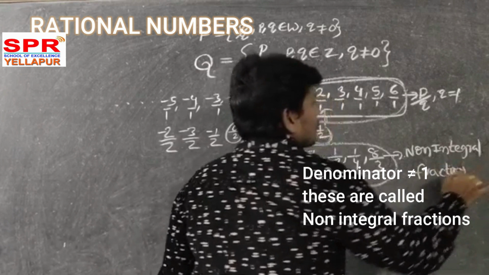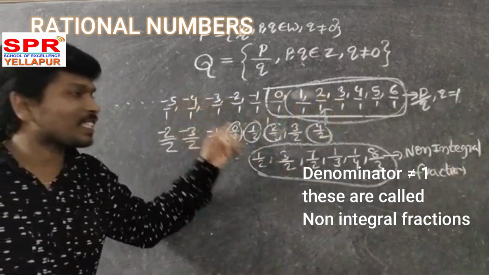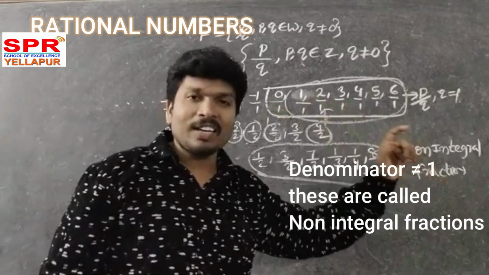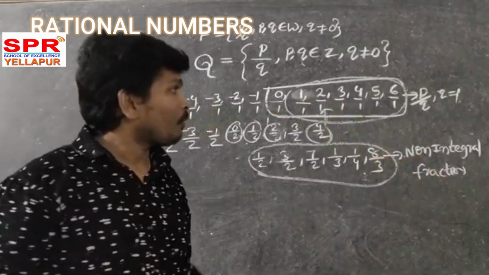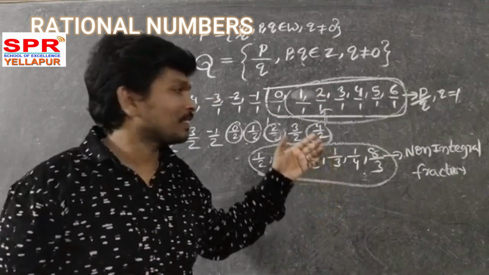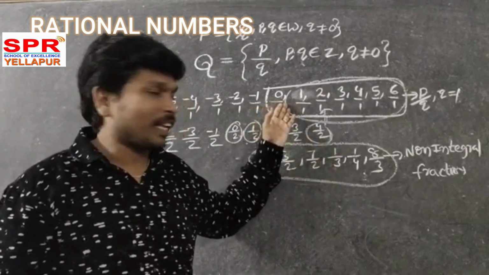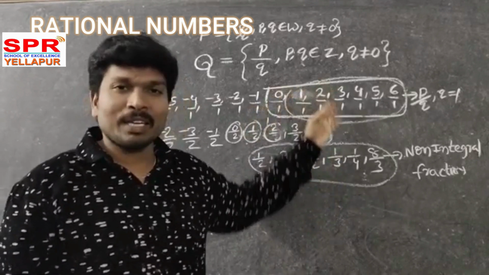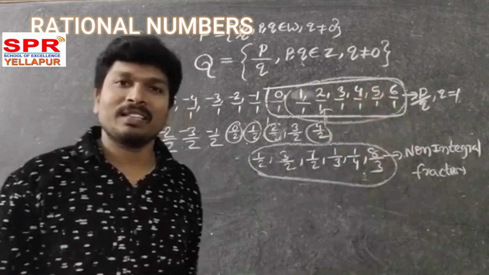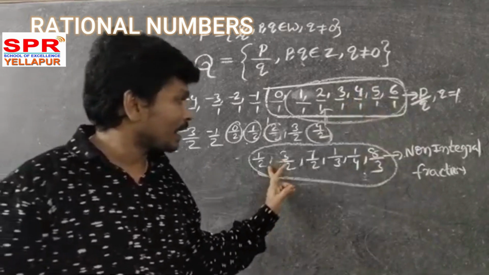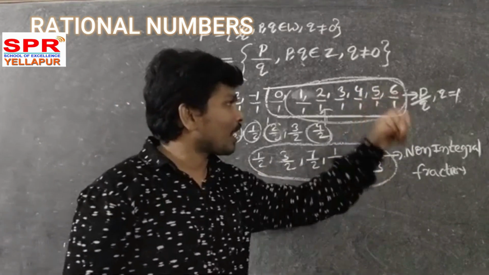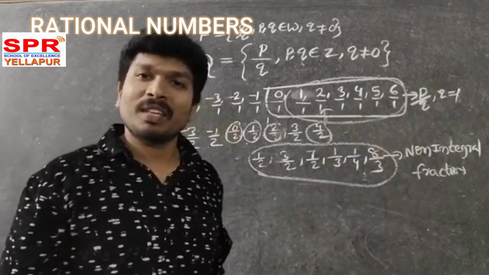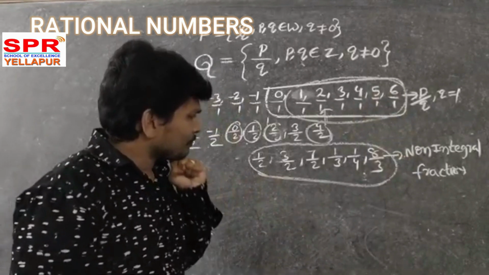Non-integral fractions. Because integral fractions are there and non-integral fractions are there. What are the integral fractions? Integral fractions are nothing but 1 by 1, 2 by 1, 3 by 1, 4 by 1, 5 by 1. Non-integral fraction means the denominator should not be 1. Yes or no?